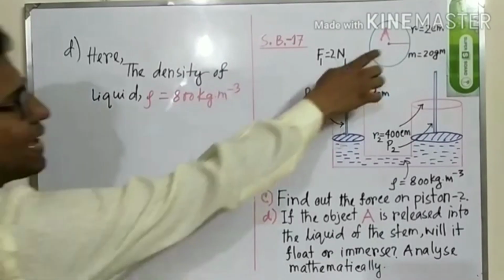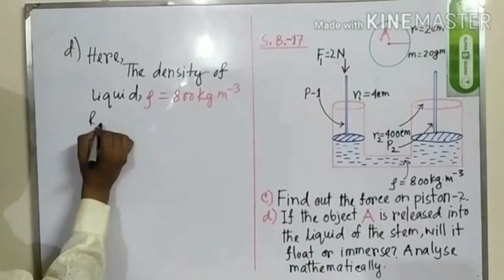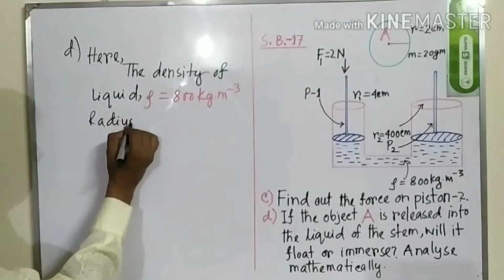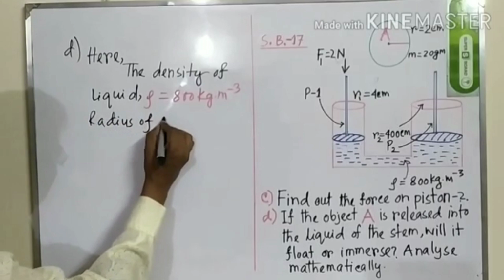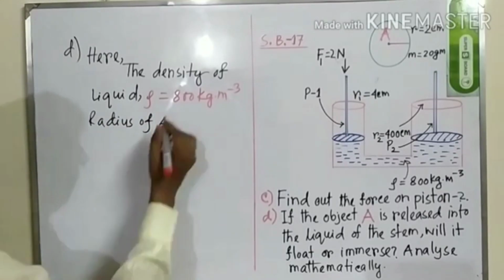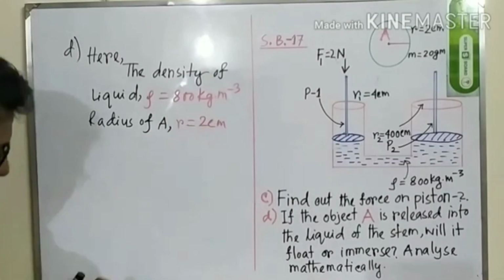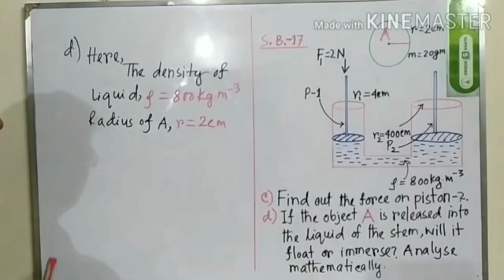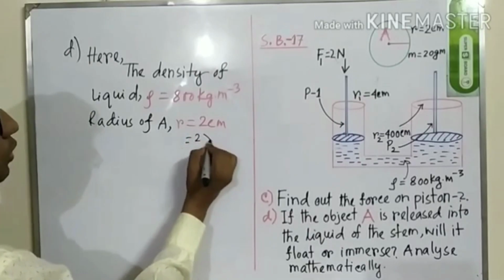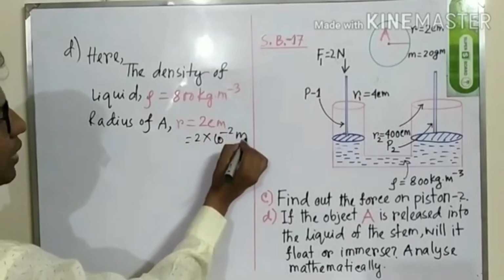And what about A? A is the spherical shape object. Radius of A, R is equal to 2 centimeter. We have to convert this to meter. So we can write 2 into 10 to the power minus 2 meter.